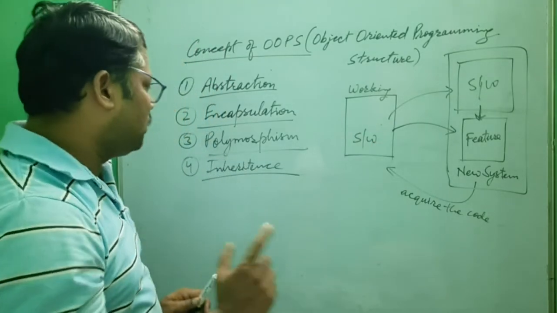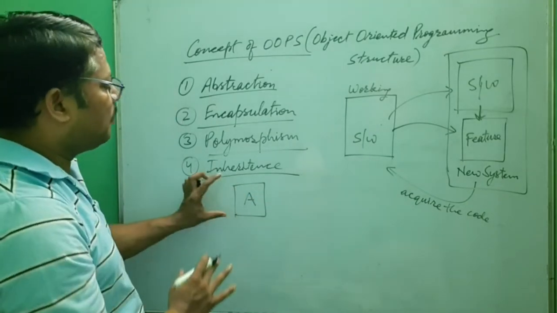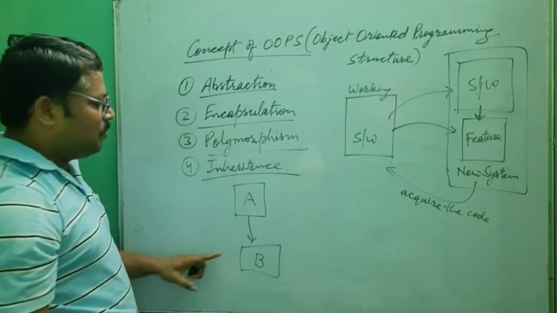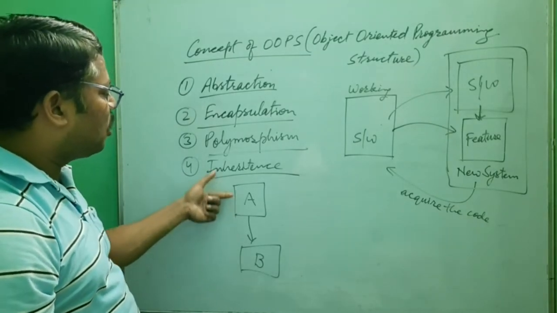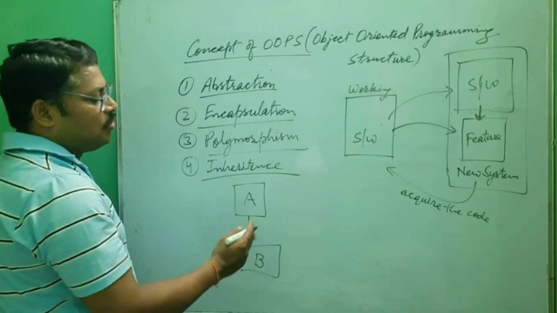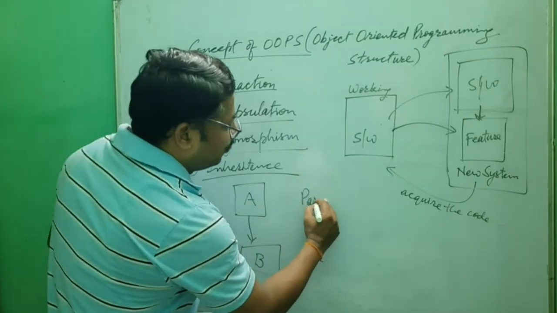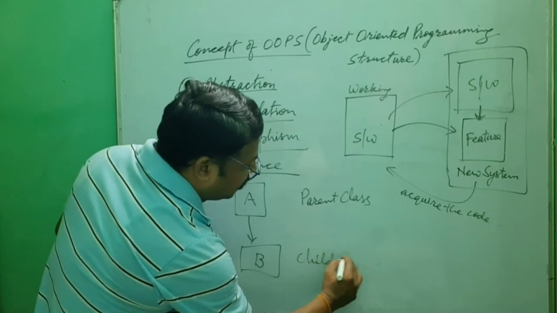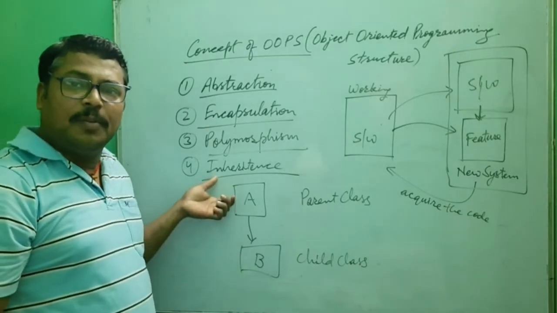In the case of inheritance, we understand one more thing. Suppose we have done a program with one class, A, and another new class, B, is accessing it. That means B is acquiring the features of A. B accesses all the features, all the coding and methods already done and working in A, and we use them in B. In such a situation, A is known as the parent class, and B is known as the child class. That means the child class acquires the features of the parent class.